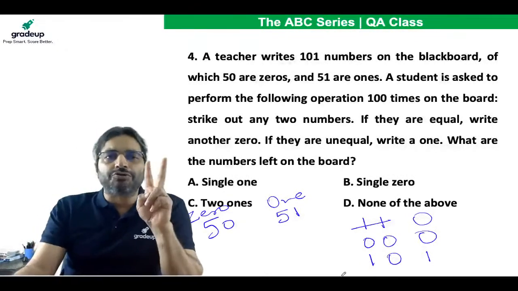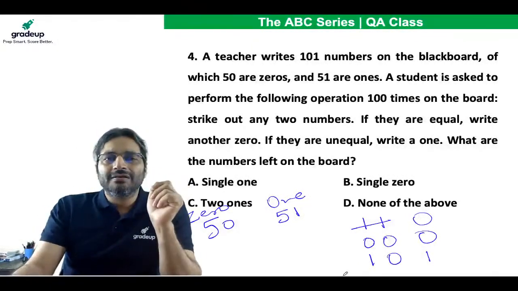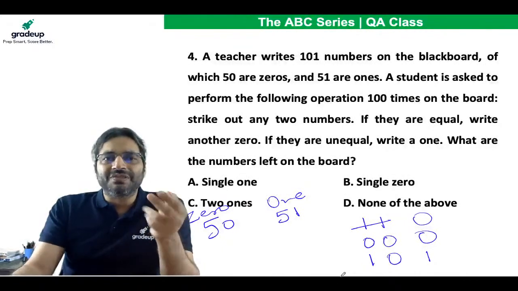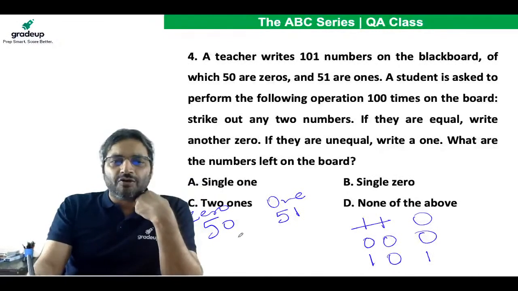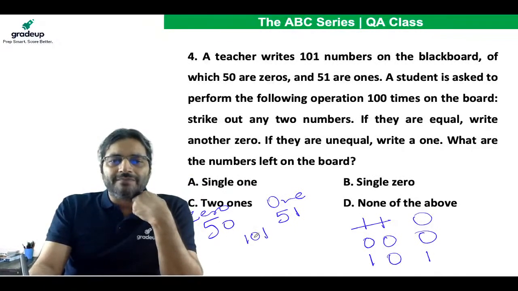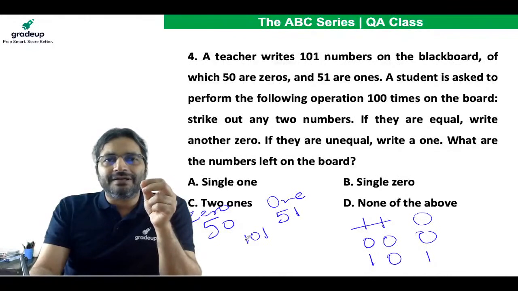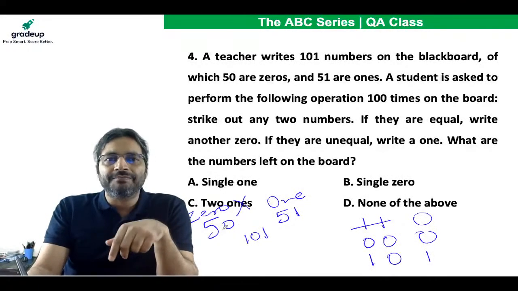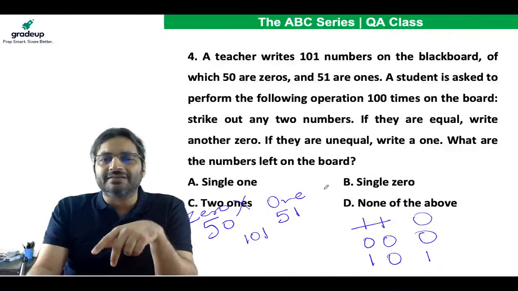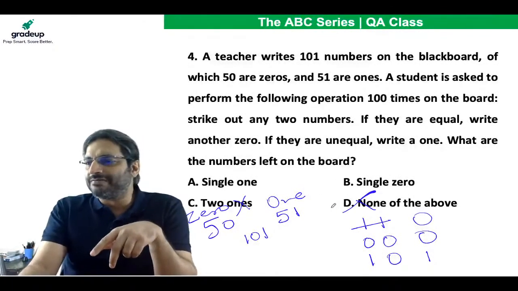If you strike out 2 numbers and put back 1, slowly and steadily the numbers on the board will keep decreasing. Initially, you have 101 numbers. Every operation reduces the number of numbers by 1. So after 100 operations, only 1 number would be there on the board. So of course, option C is ruled out. And if after 100 such operations only 1 number would be on the board, it will be either a single 1 or a single 0. So there is no question of none of the above.